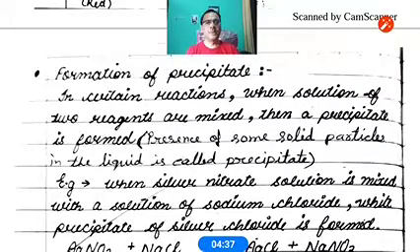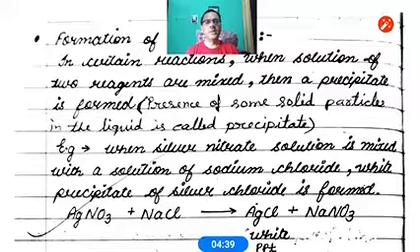The best example that is shown here, AgNO3 plus NaCl gives rise to AgCl plus NaNO3. AgNO3 is silver nitrate, plus NaCl, our common salt, sodium chloride. When they react with each other, they form a white precipitate of silver chloride. So that is the best example, formation of precipitate. Just like that, so many types of reactions are there. When they occur, they form precipitate.